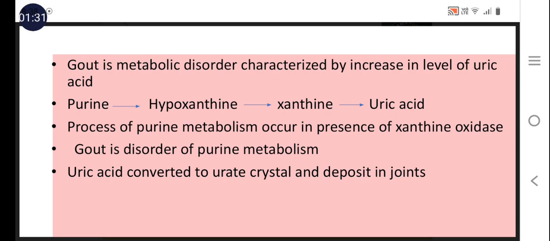So urate crystal formation occurs, and these urate crystals accumulate inside the joints, inside the synovial fluid in the joint, and lead to some deformities in bones, then joint pain, inflammation, swelling, redness. So this is one of the disorders that is associated with increase in level of uric acid in our body.